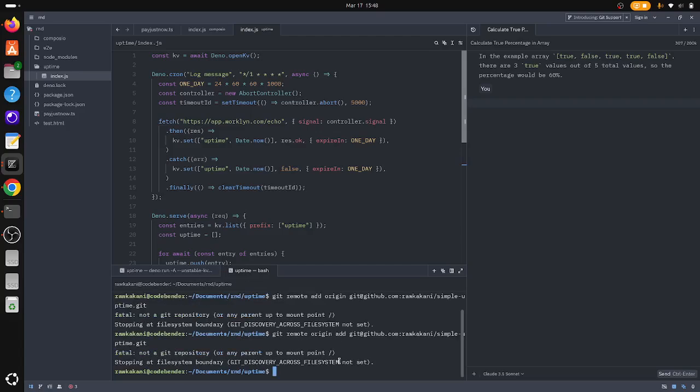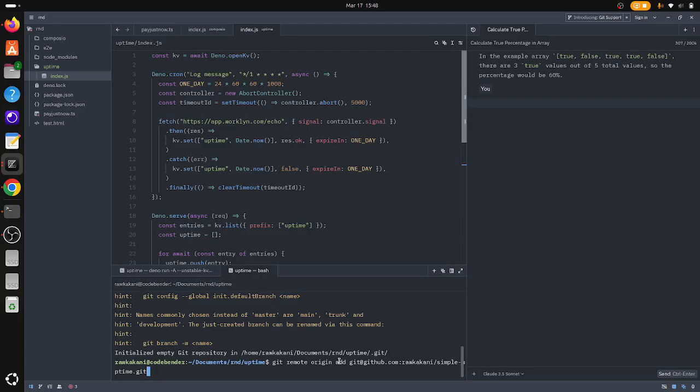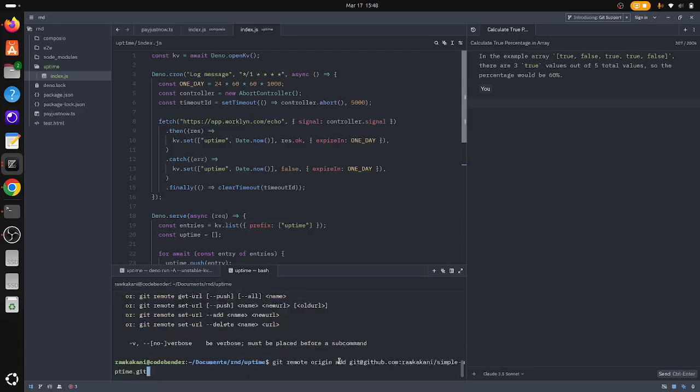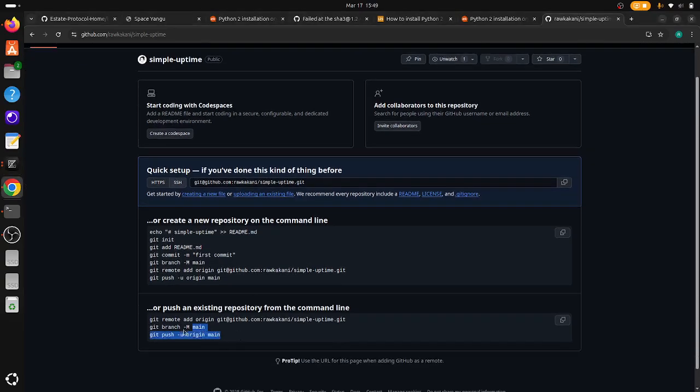Apparently not. I ain't in it. So you need to initialize the folder. Voila. And then I can do a git remote add origin. Git remote. What is going on here? You know what? Instead of being so lazy, let's get to the remote. Alright. Anyhow, yeah, I'm okay with that.